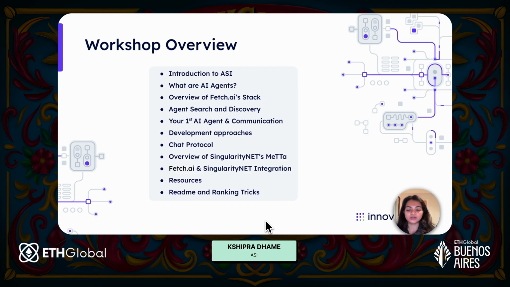Next, I'll give you a quick overview of SingularityNET's MeTTa and how you can build smarter AI agents that can refer to knowledge graphs, and show you a quick example around that. Finally, I will point you to some of the most important resources that you would need during the hackathon and also give you some tips and tricks to win the hackathon.